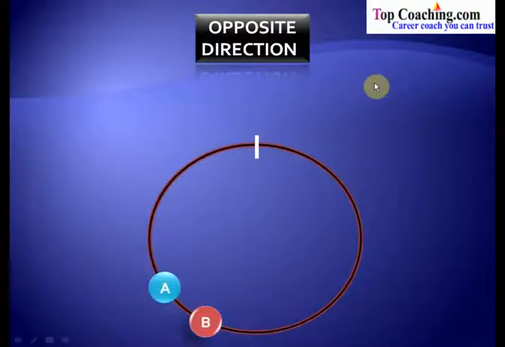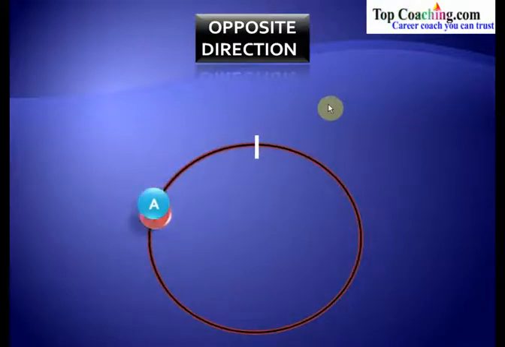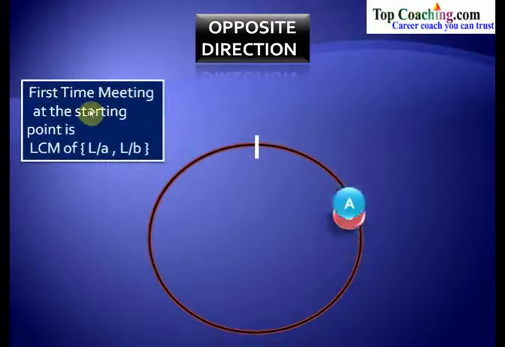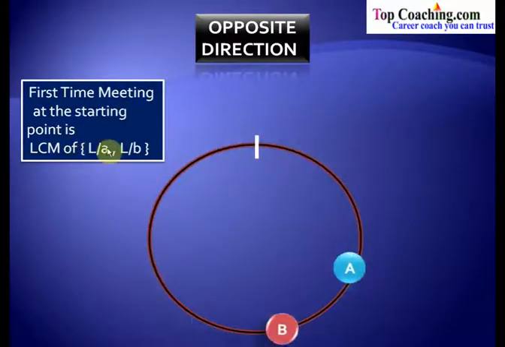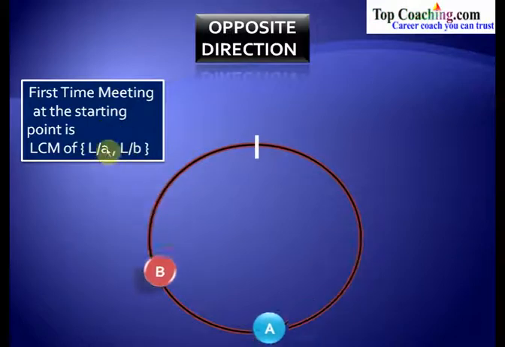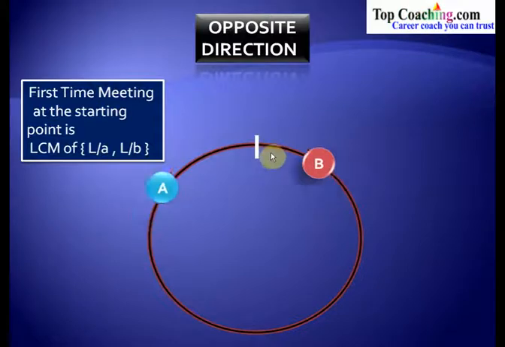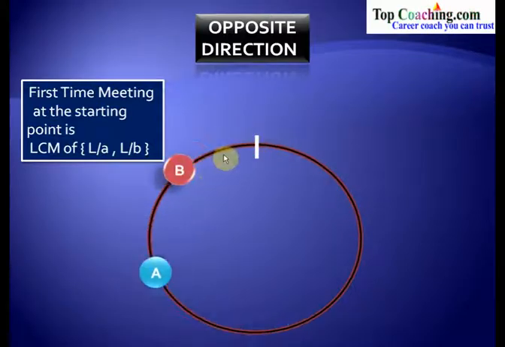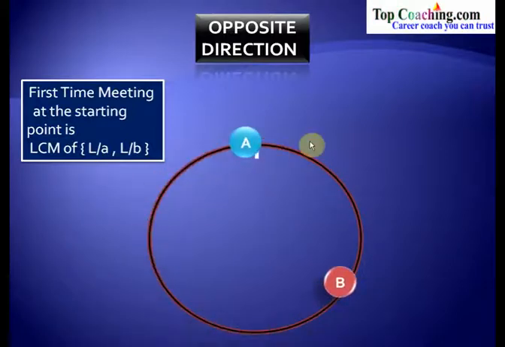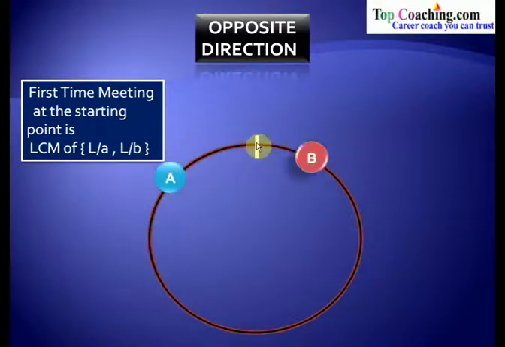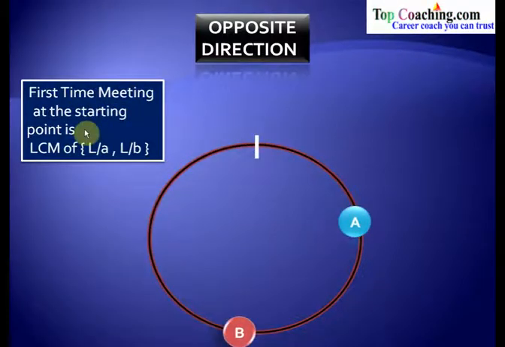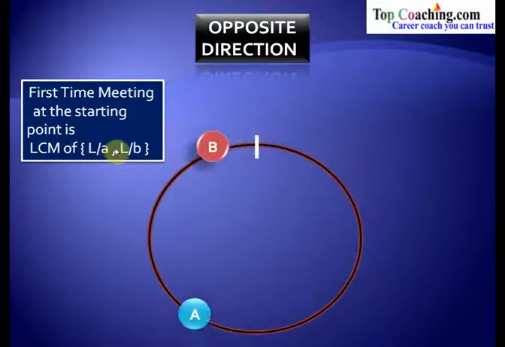So these two are moving in the opposite direction, and if they are moving along the periphery or along the circumference of the circle, then the first time meeting at the starting point is LCM of L by A and L by B. So again, L by A is the time taken by A to complete one revolution, and L by B is the time taken by B to complete one revolution. So the LCM of both these times will give us the value of time at which both of these particles or both of these bodies will be at the starting point simultaneously. So the first time meeting at the starting point is LCM of L by A comma L by B.